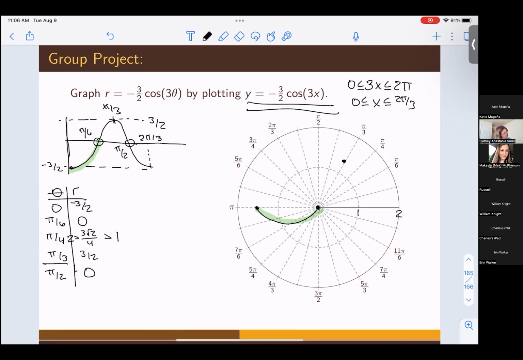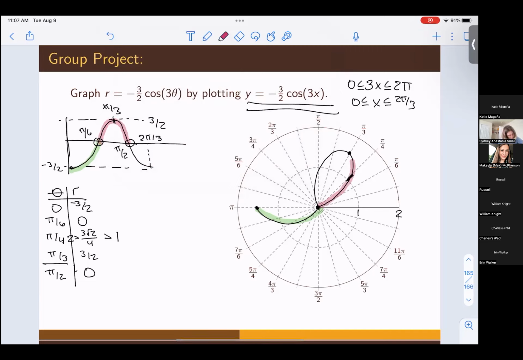Okay. And then we know from pi 6 to pi thirds, we get from 0 to 3/2, kind of in the flower petal shape. Again, we know pi fourths was somewhere in this region down here, so we know we're going to pass through that in some way. So that looks like this, and then back down at pi halves, we're back down to 0. So we make a full, that is not drawn very well because that is not at 3 halves. That's a lot better. So we know we go out like this and then round back into 0. And that's from pi 6 to pi halves, so that's this portion of the graph.